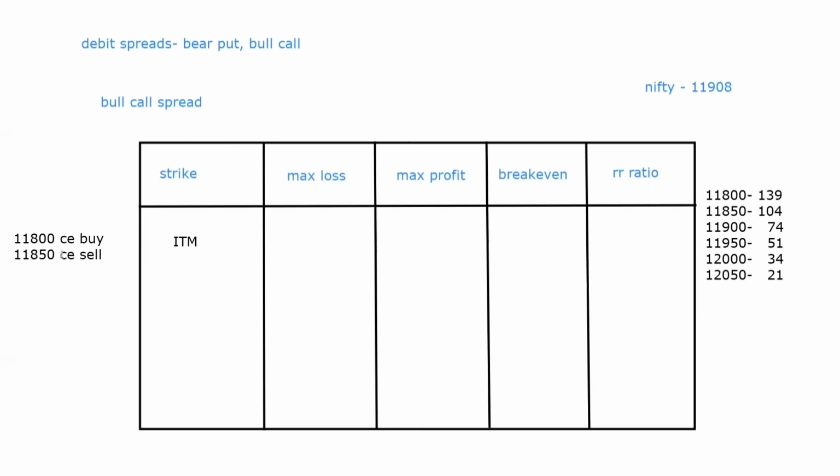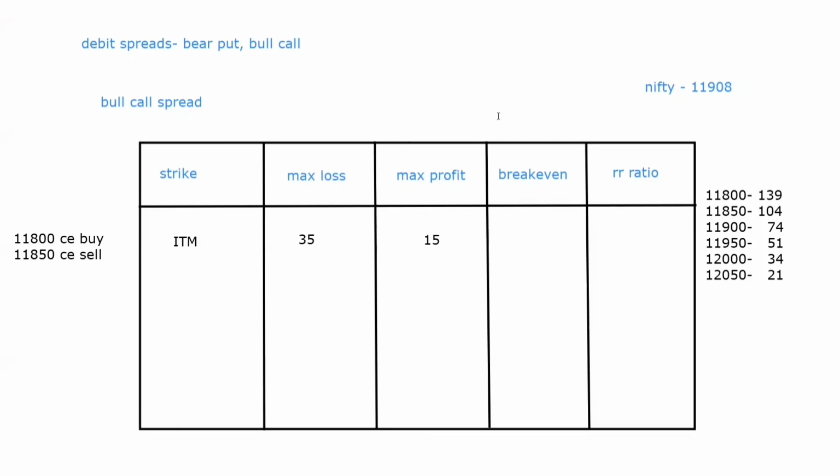Okay, so now 11,800 CE is at 139 and 11,850 CE is at 104. 11,800 we are buying, so 139 is the debit, and 11,850 we are selling, that is 104 is the credit. So 139 minus 104 is 35 rupees debit, and as you know that the debit is the maximum loss in a debit spread, hence the maximum loss over here is 35. As simple as that, right? So here we have got the maximum loss. What will the maximum profit be? Width minus maximum loss, that is 50 minus 35, 15.